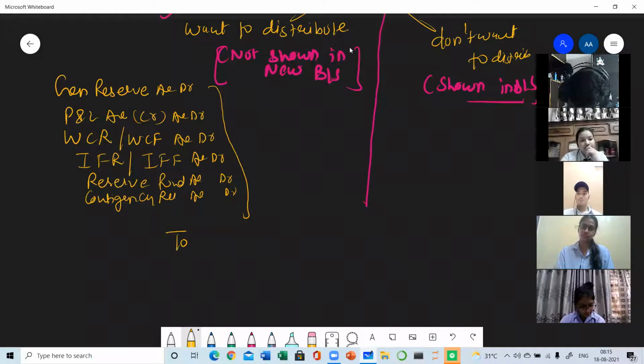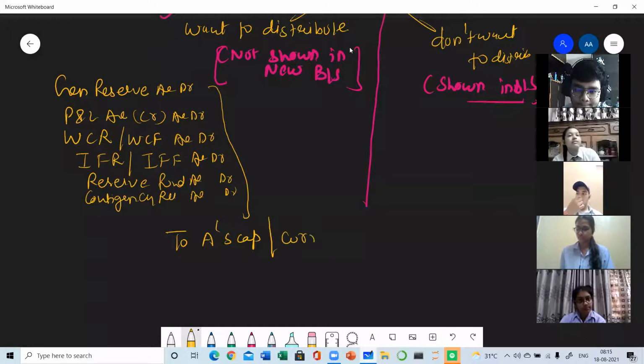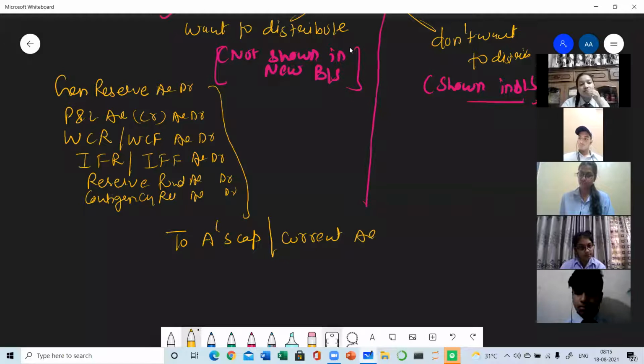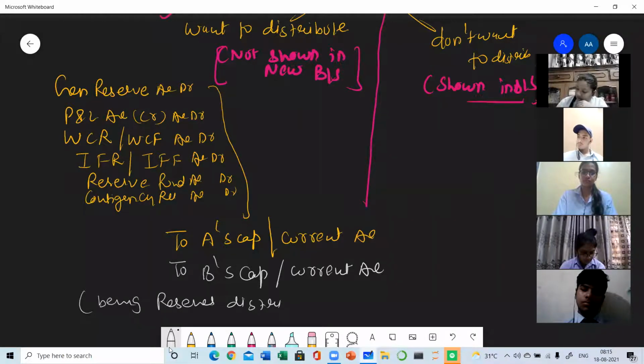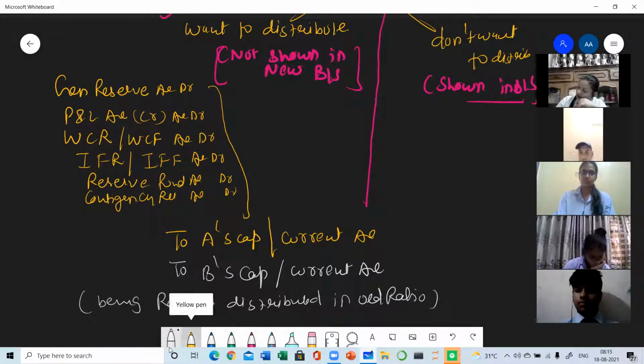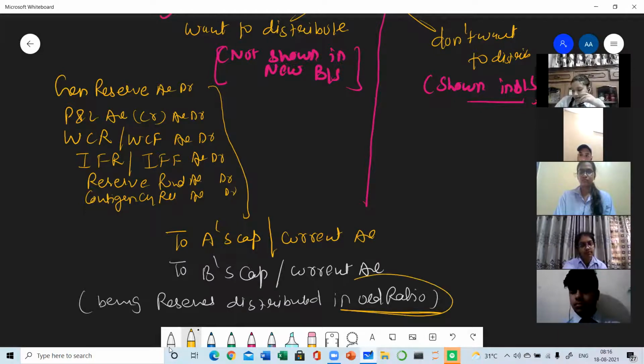To partners' capital. Suppose there are 2 partners. So A's capital, and if the capitals are fixed, then A's current account. Now suppose the other partner is B. So B's capital or current account. If the capitals are fixed, then the current account will be written. Now the narration being reserves distributed in old ratio. So this is the important thing which you have to learn, that these reserves will always be distributed in old ratio.